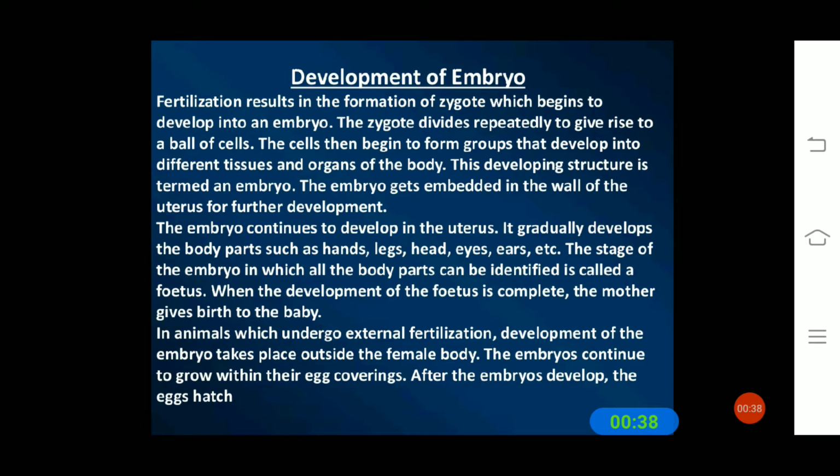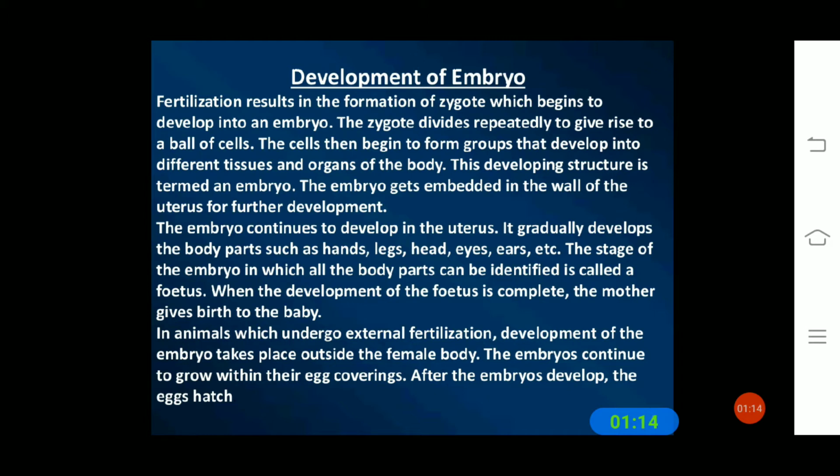Students, fertilization results in the formation of a zygote which begins to develop into an embryo. As you all know, the process of fertilization develops into an embryo. The zygote divides repeatedly to give rise to a ball of cells. The cells then begin to form groups that develop into different tissues and organs of the body. This developing structure is termed an embryo.